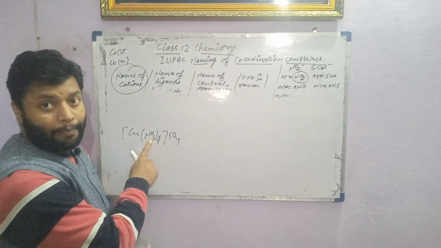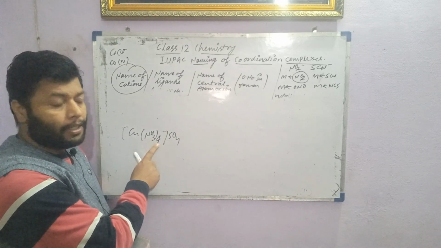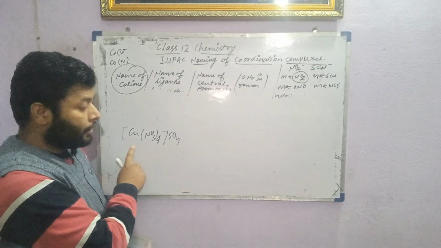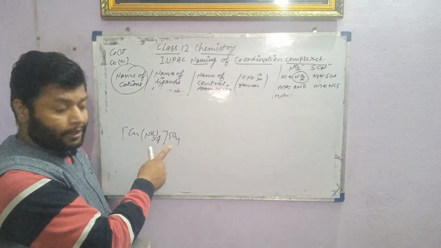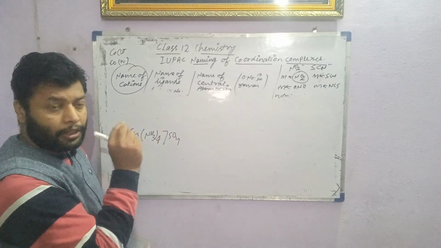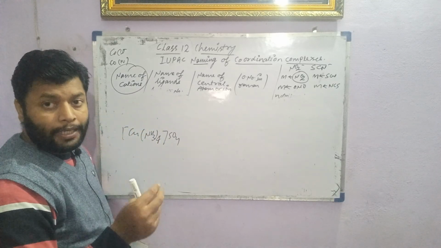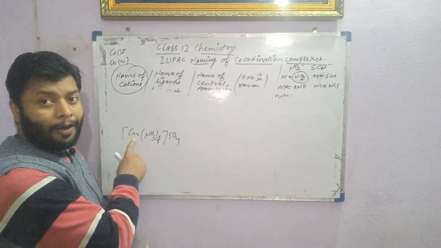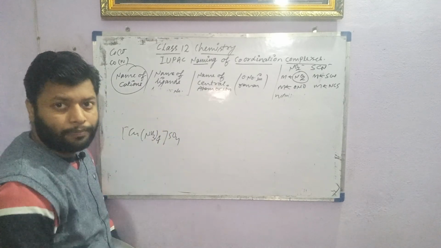This is called ammine. How many ammines are there? Tetraammine. So the name starts with the ligands: tetraammine copper. Oxidation number is 2 because the complex is neutral overall. SO4 carries a 2 minus charge, so copper must carry a +2 charge. So the name will be tetraamminecopper(II) sulfate.